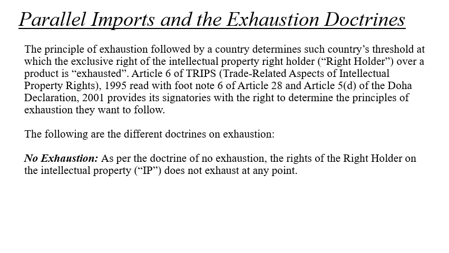So for example, let's consider the trademark Samsung.